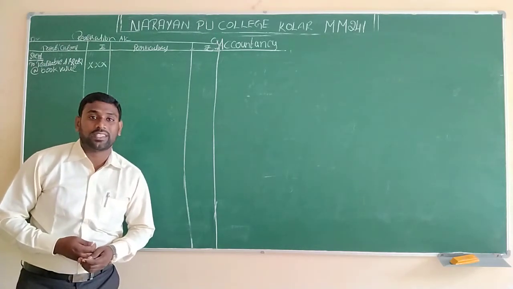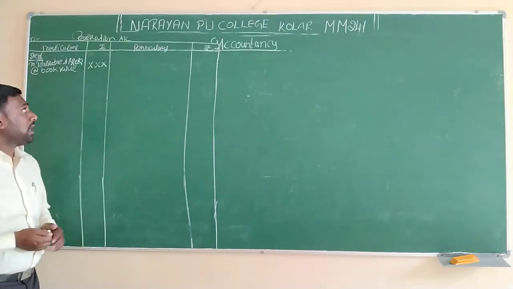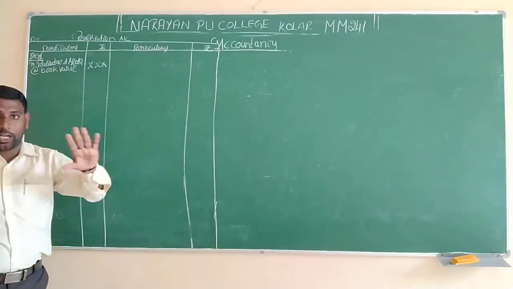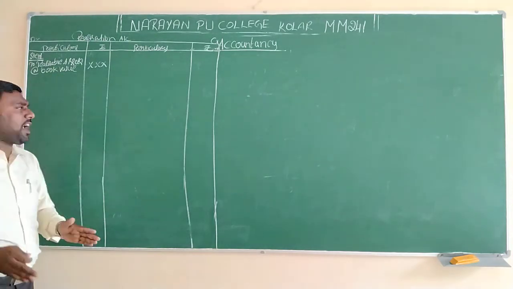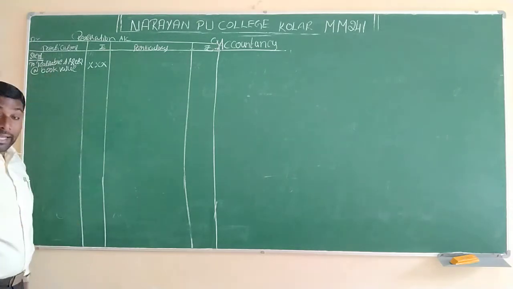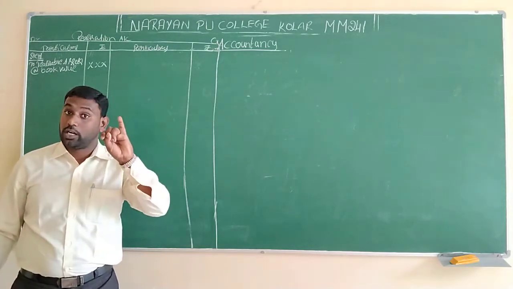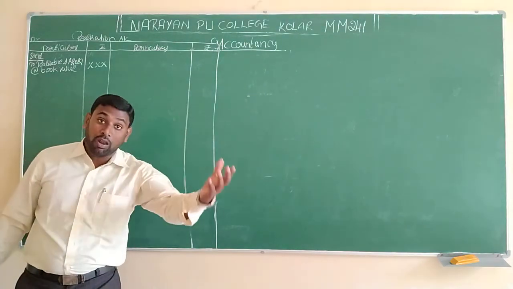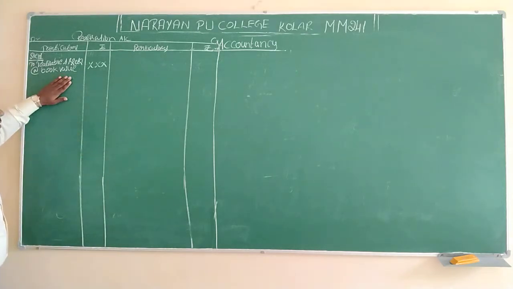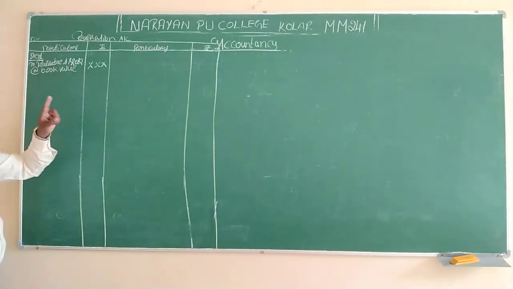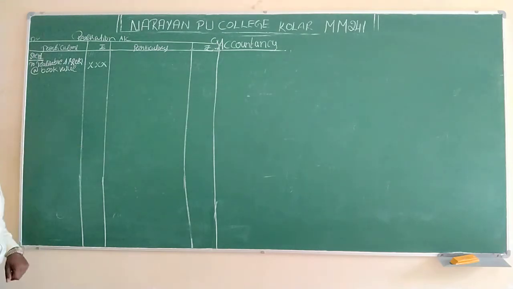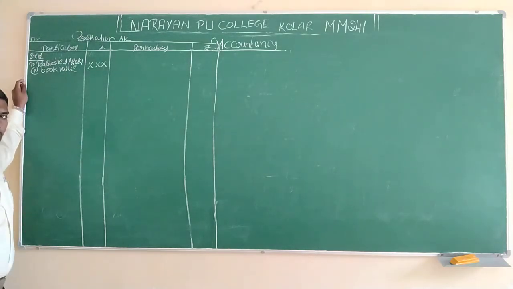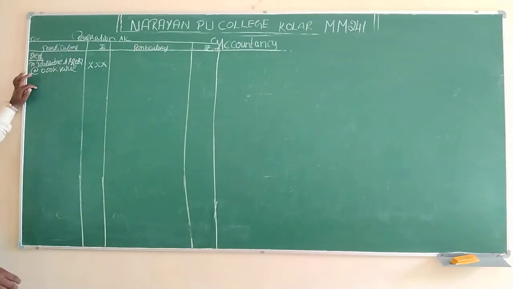Here the book value is the value which is available in our books. The values given in the balance sheet, as they are, we have to record here, except cash or bank. All remaining assets we should record here in the inner column as per the balance sheet: land and building, machinery, furniture, patents, goodwill, whatever is given.